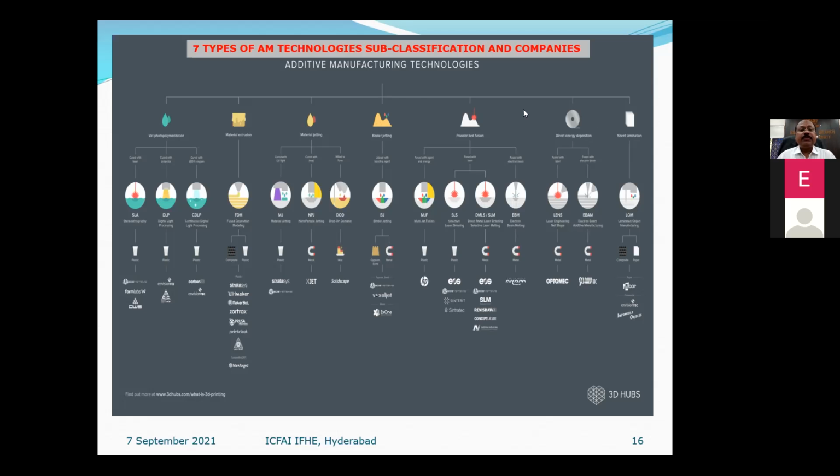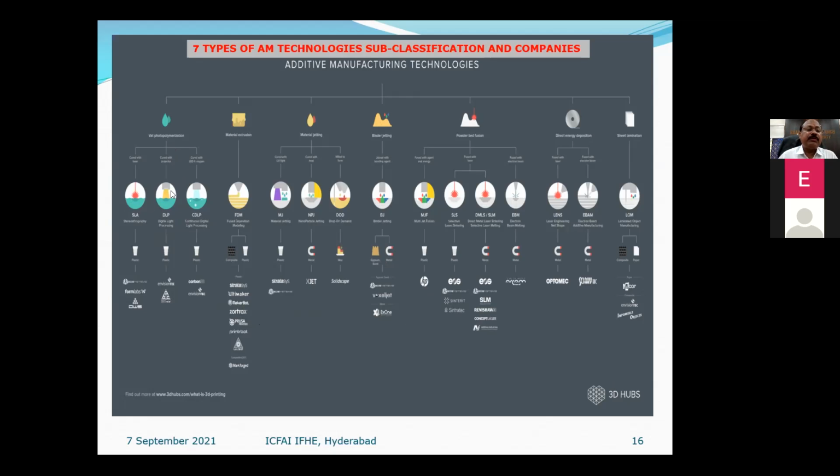So under that we have sub-classification. This is given by 3D Hubs recently. All popular 3D printing companies and 3D printing machines fall into the 7 categories. For example, VAT photopolymerization: in that we have SLA, selective laser stereolithography apparatus, and DLP, digital light processing, and continuous digital light processing.